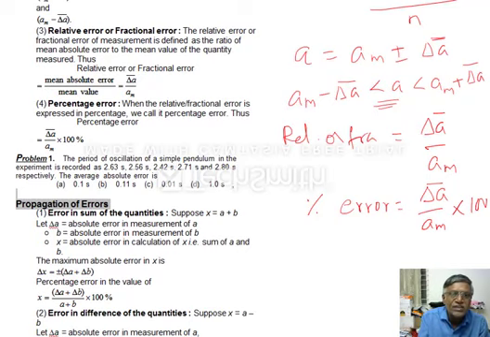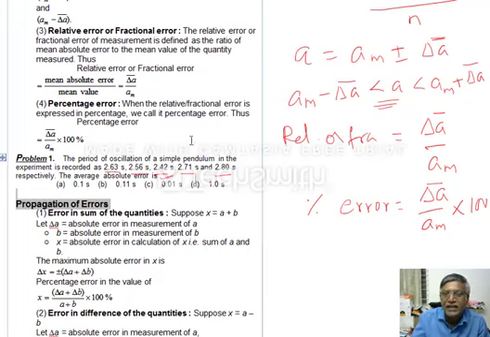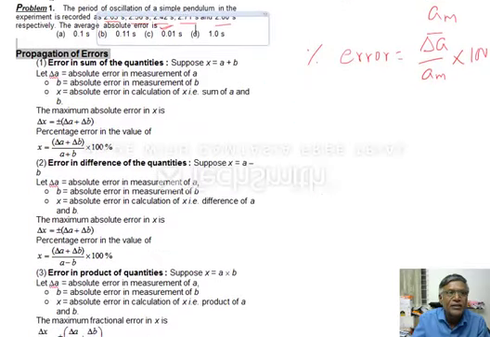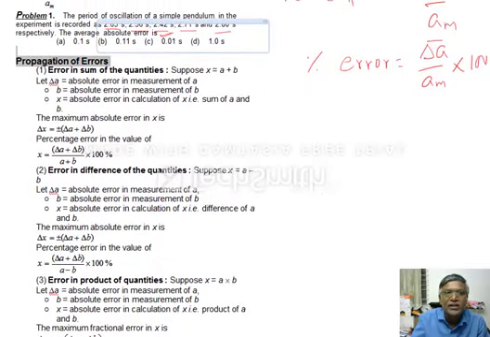Now one problem we consider here. See, the period of oscillation of a simple pendulum in the experiment is recorded as 2.63 seconds, 2.56 seconds, 2.42 seconds, 2.71 seconds, 2.8 seconds. The average absolute error is, क्या पूछा है? The average absolute error पूछा है. So we are interested in finding average absolute error.